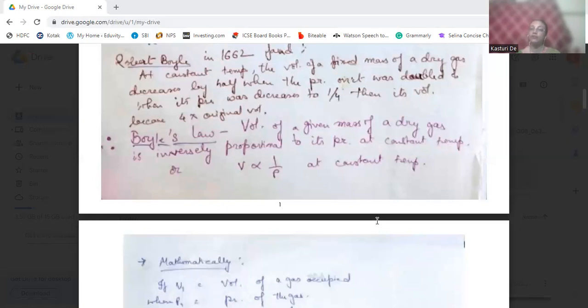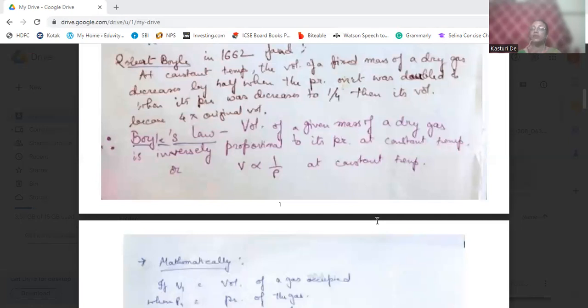When he decreased the volume of the dry gas to half, he found that the pressure doubled. So when he decreased the volume to half, the pressure became double.